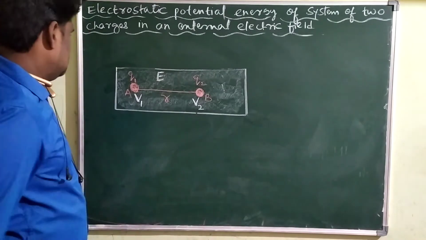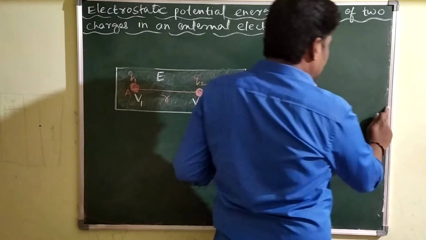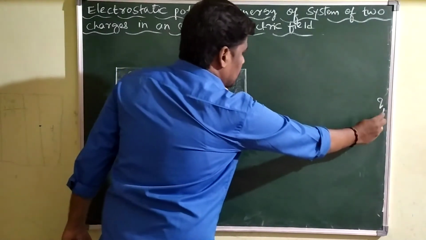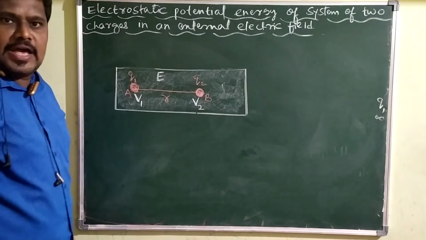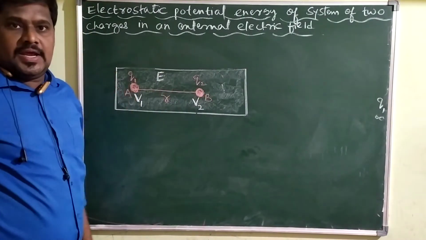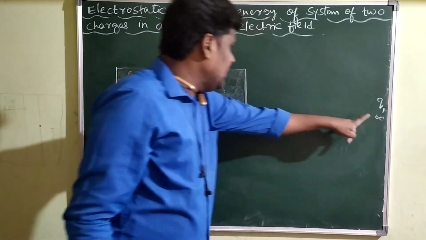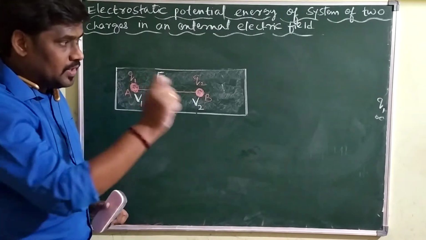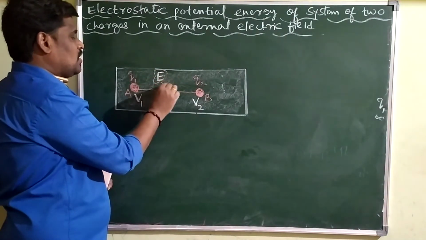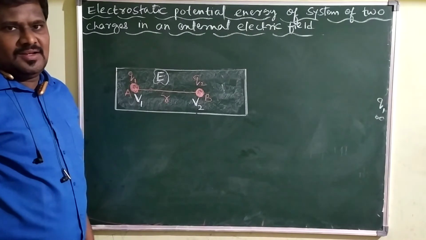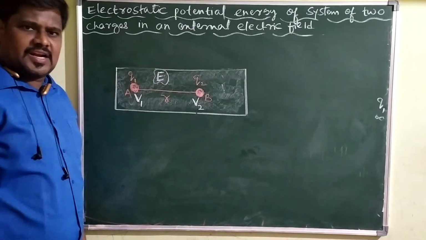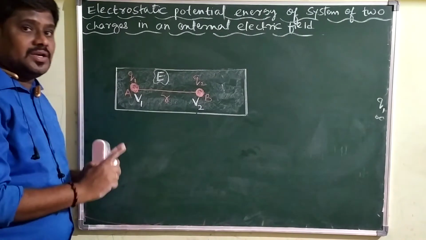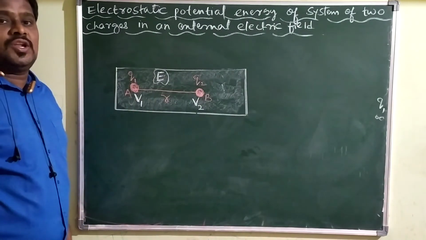Imagine initially Q1 was at infinity. I have to bring Q1 from infinity to point A. When bringing Q1 from infinity to point A, I have to do the work in the direction opposite to the direction of the electric field, since an external electric field already exists.